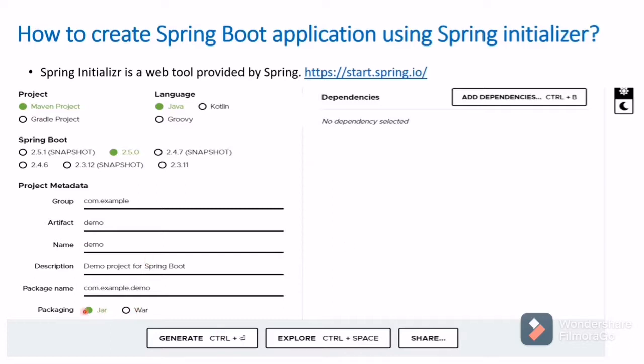Once you have given all these configurations, you can add some dependencies also. Here, we saw there is something called starters, right? Those starters you can add here by clicking add dependency, and you can select the required starters. The names of those starters are also given here, so you can add all those dependencies, then click generate. This will download the project to our computer. Then you can import that project into whichever IDE you are using.